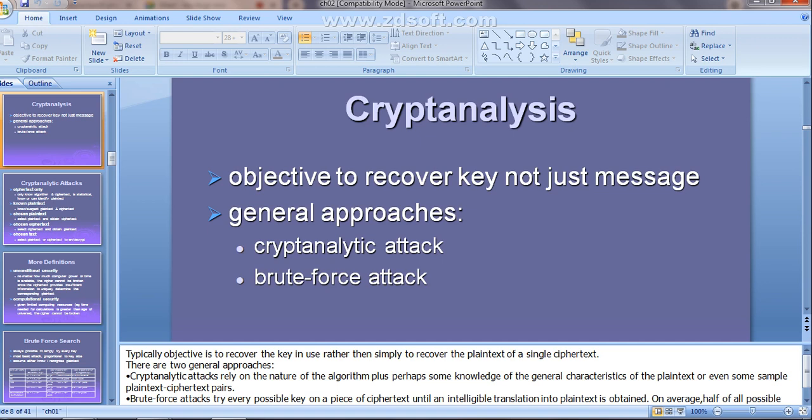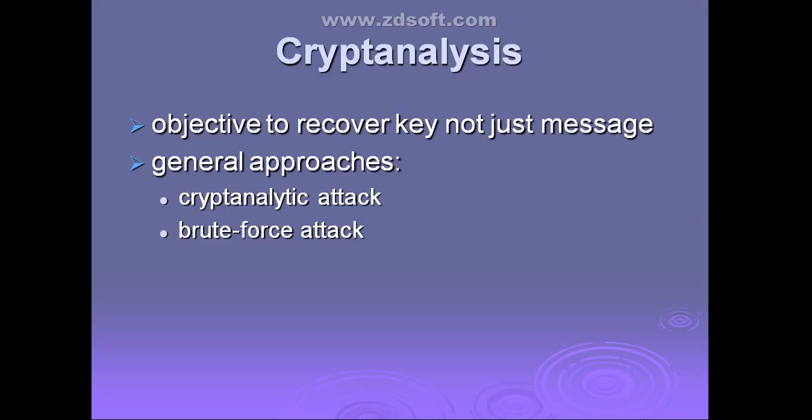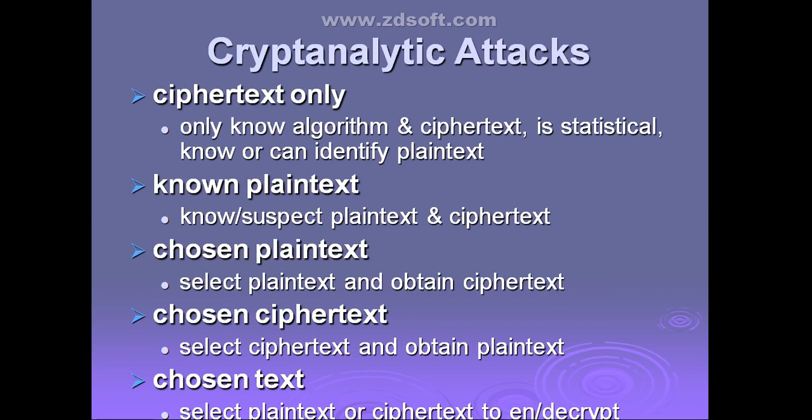And the second one is the cryptanalytic attack, which means they are going to have some knowledge of the algorithm. They may know the general characteristics of the plain text and the plain text ciphertext pairs. Depending upon that, they are going to deduce the key along with the message you are going to send, right? Along with that, we have seen the different kinds of cryptanalytic attacks, right?